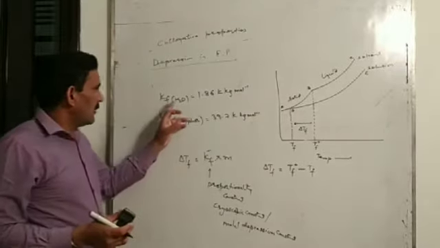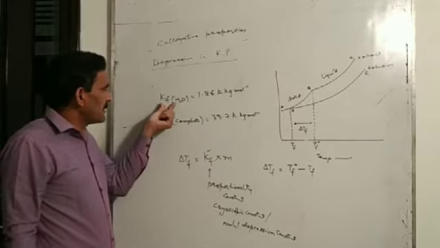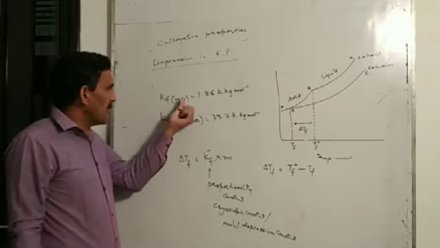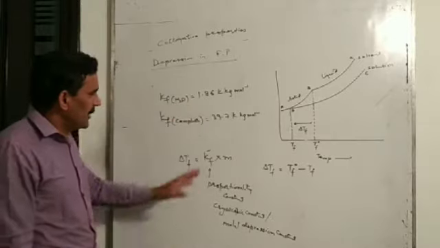Here I already told you the molar depression constant depends upon the nature of the solvent and the value of Kf will be different for different solvents.